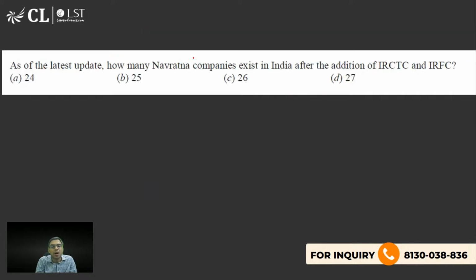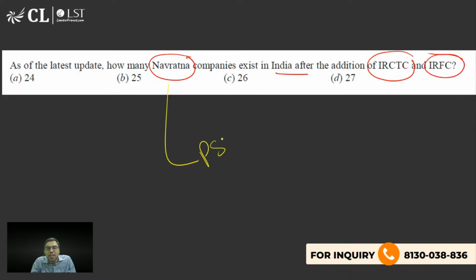As of the latest update, how many Navratna companies exist in India after addition of IRCTC and IRFC? Navratna companies are actually PSUs, public sector units. So if they qualify a certain standard, they will be considered as Navratna units or Navratna companies. IRCTC और IRFC. IRCTC का तो आपने नाम सुना होगा, Railway Catering Service. With the help of this, you book tickets on railways, है ना? So IRCTC and IRFC have been added.